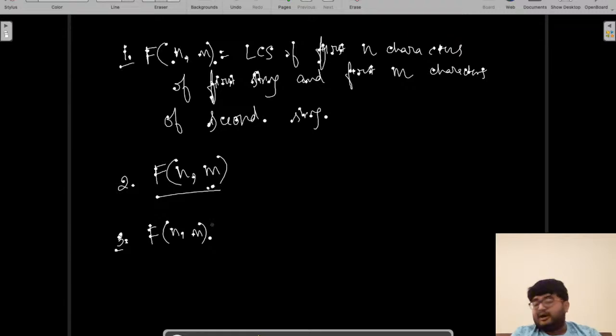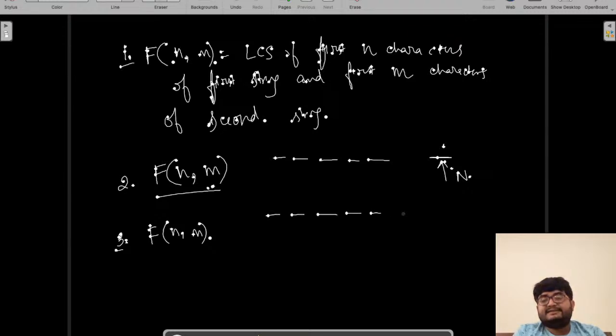Now, what is f(n, m)? Again, let's revisit. It is the LCS of the first n characters of the first string and the first m characters of the second string. So we have a few characters in the first string, and this is the nth character. Again, for the second string, we have a few characters here, and this is the mth character. So this is n comma m.